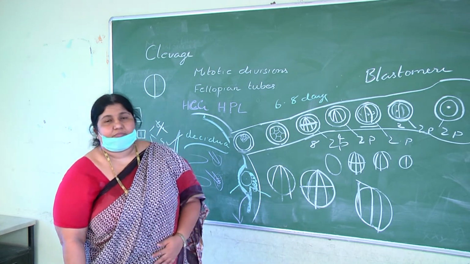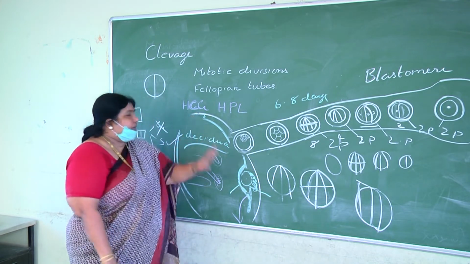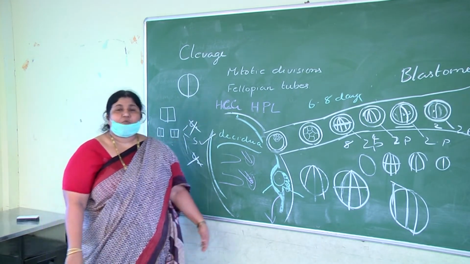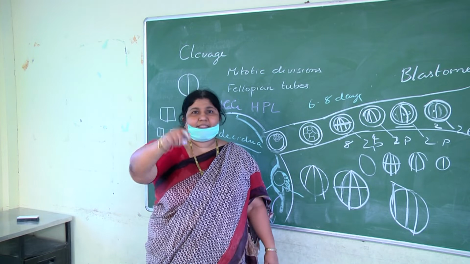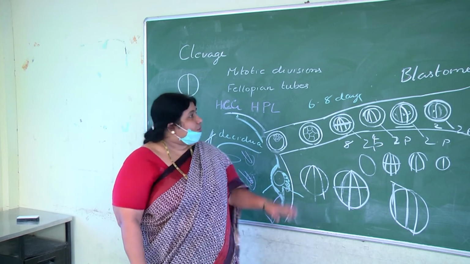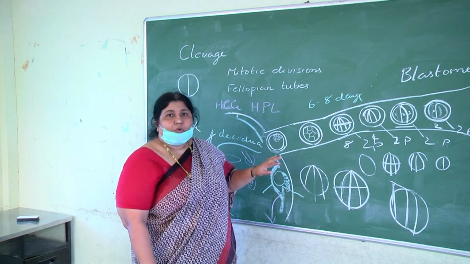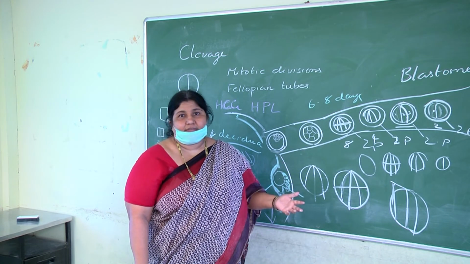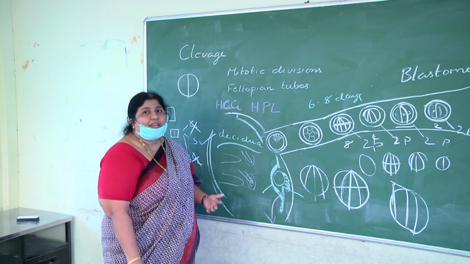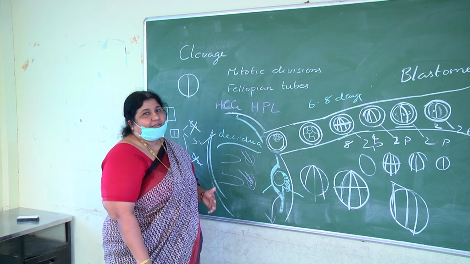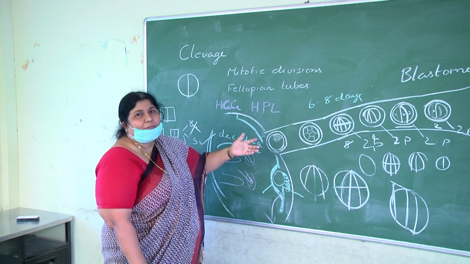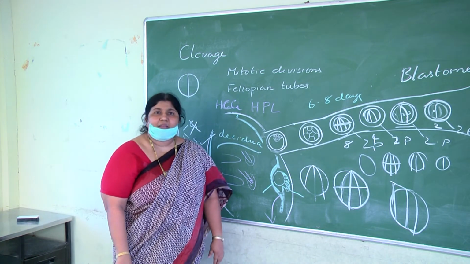That is about progesterone. And what are the other hormones? HCG, human chorionic gonadotrophin. Here also students are getting a doubt. Ma'am, the placenta is formed after 3 months, but in the pregnancy test, which is done in the first week of pregnancy, only HCG is there, ma'am. The chorion is forming HCG, and in future the chorion forms the placenta. The placenta is a chorionic placenta, chorioallantoid placenta. So HCG is actually secreted by the chorion, and because this chorion is forming the placenta, we say HCG is secreted by the placenta.